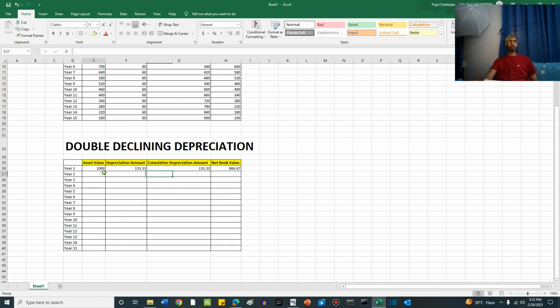This net book value becomes the beginning value of next year. This is equal to 866.67. Now, depreciation amount is 13.33%, we said, right? This is equal to 866.67 into 0.1333. I will repeat how we calculated the depreciation rate once again. In case of double declining method, what we do is we divide the asset value by the number of years.